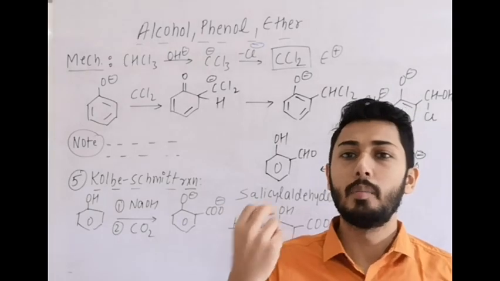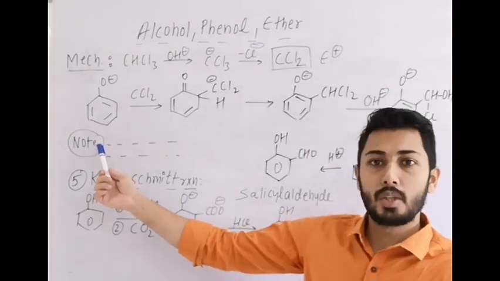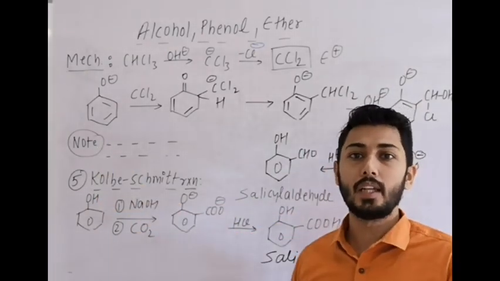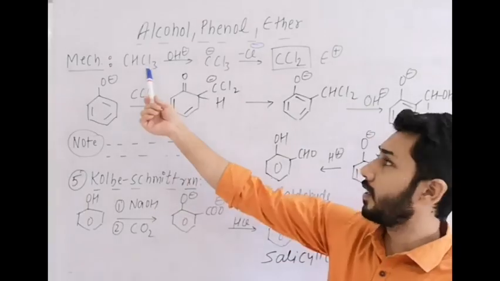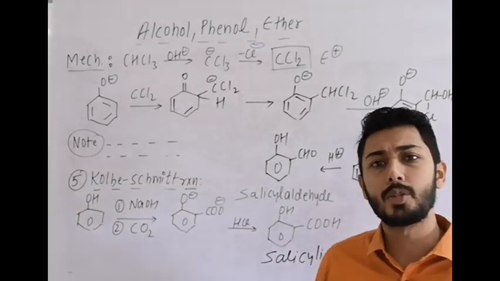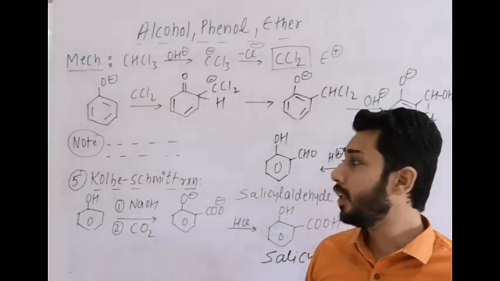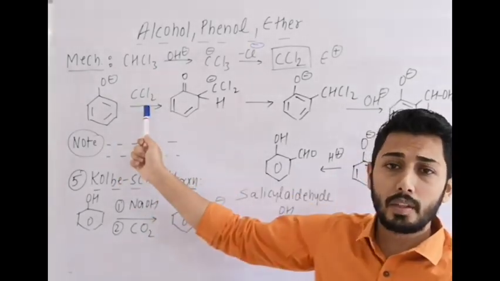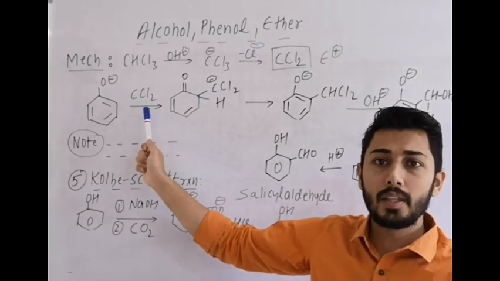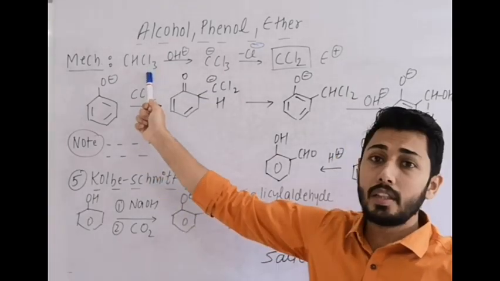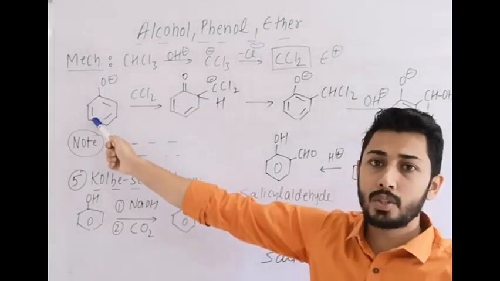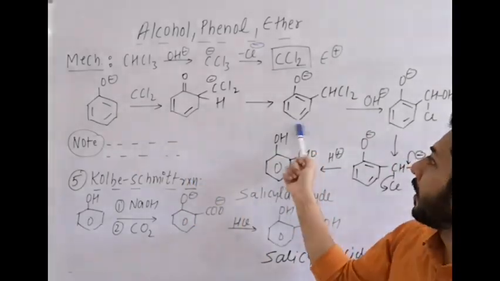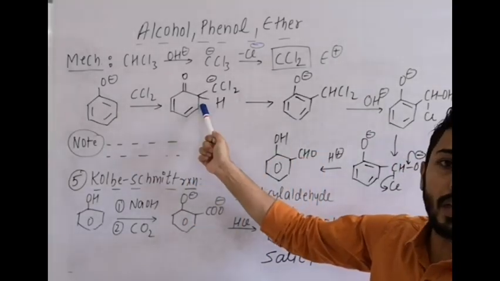So the important point is, in your notes you can mention that the electrophile is CCl2 dichlorocarbene, because we are taking CHCl3. If we take CHBr3, we will mention dibromocarbene. Most commonly CCl2 is there. Chloroform gives dichlorocarbene as an intermediate, which is the electrophile here and undergoes reaction and forms an intermediate like this, which is also an intermediate.